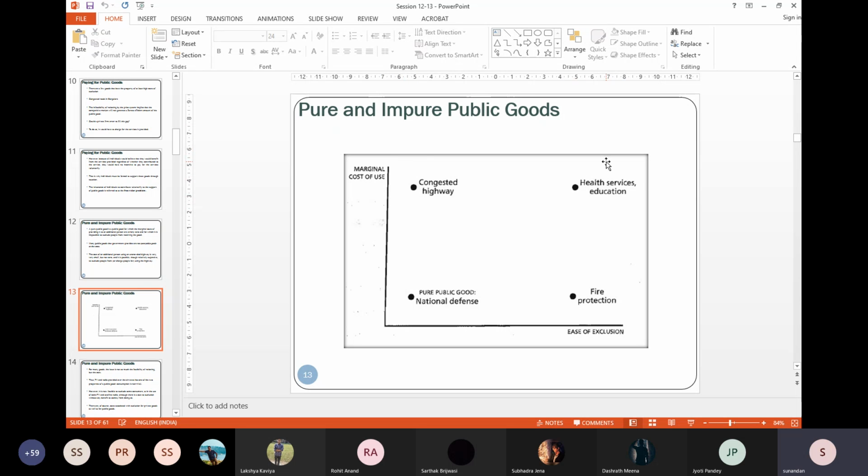Health services, education services, both are high. Then exclude, pay the fees, or don't get the service. Also, one additional student, one additional patient, the marginal cost is also high, right?